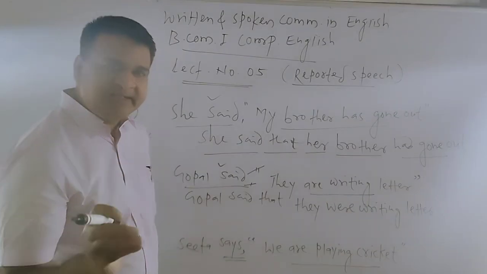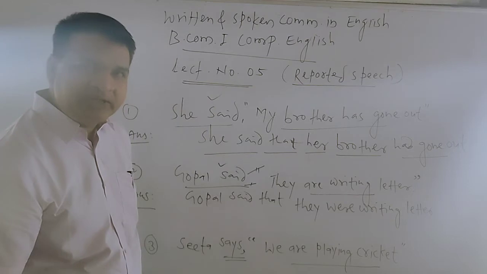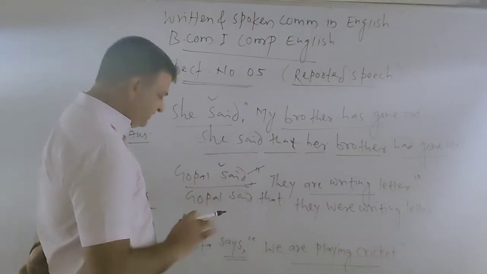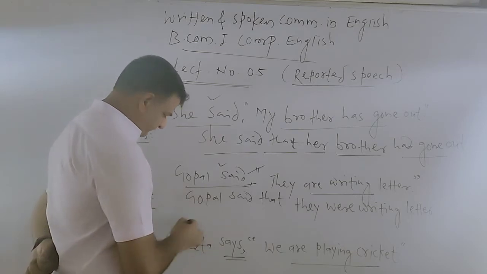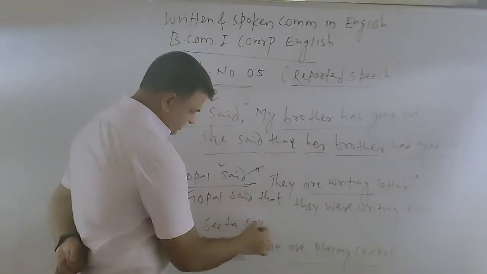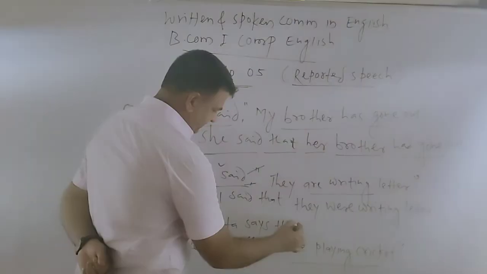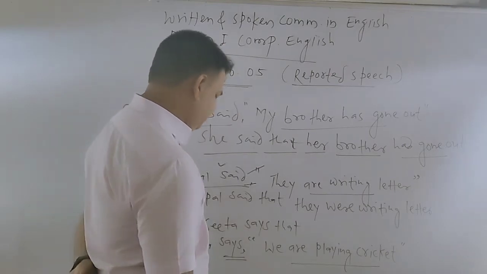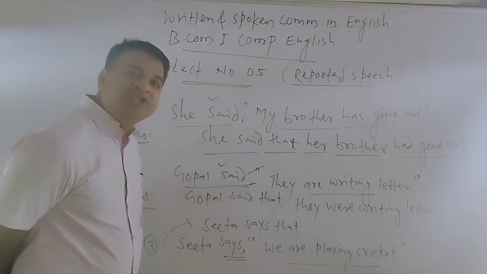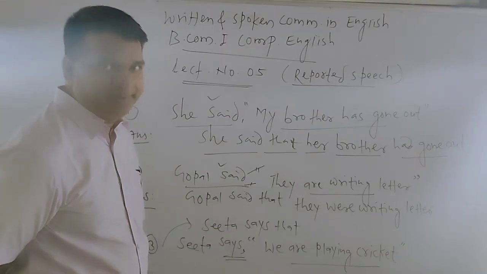We just connect it with "that" by removing the inverted commas. Sita says that we are playing cricket. But "we" changes into "they".